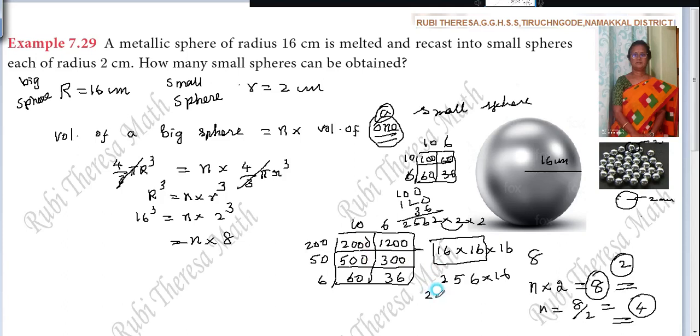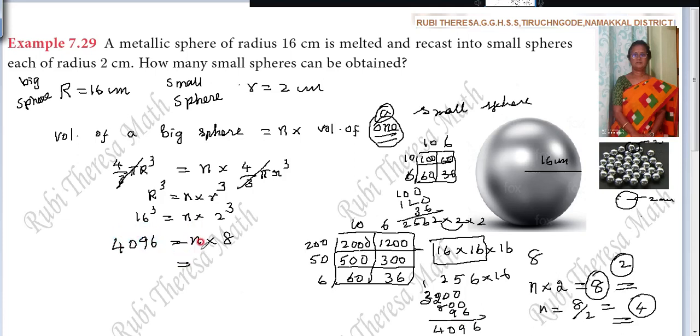So 2000, 1200, that is 3200. 3200. Then 500 plus 300, 800. 60 plus 36, 96. 60, 70, 80, 90, 96. 6, 9, 8 plus 2, 10. Remainder 1, 4. So 4096.